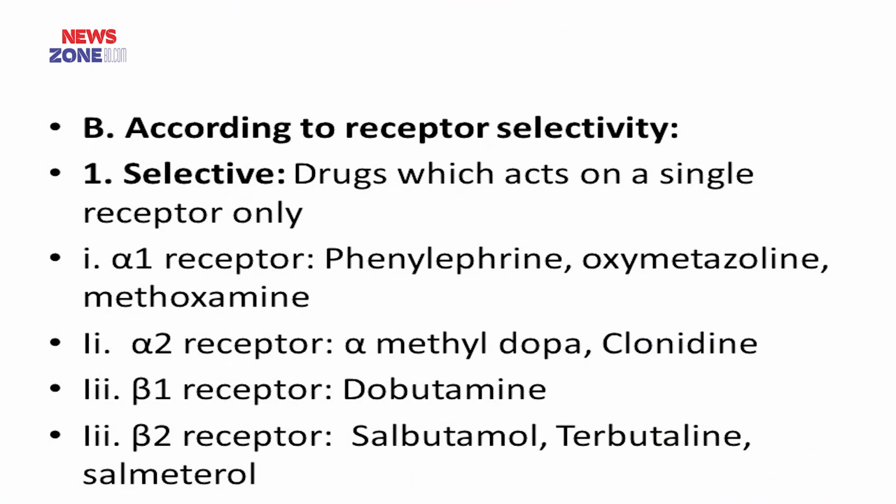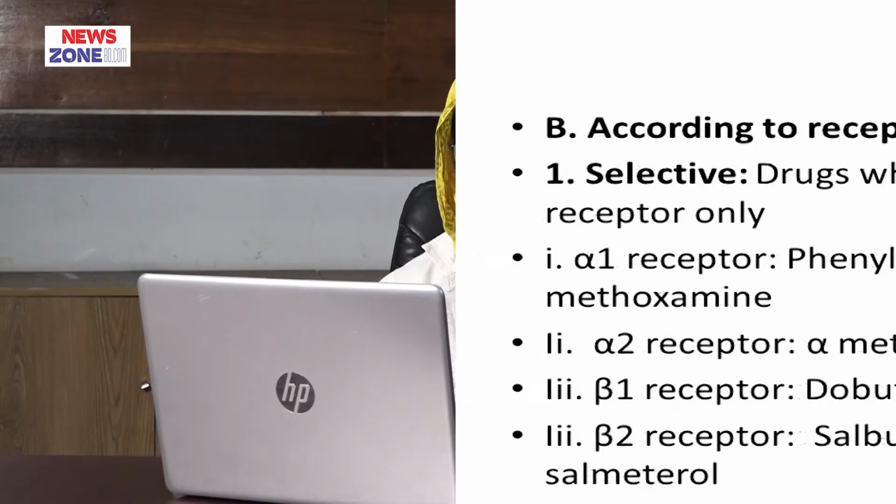According to receptor selectivity, selective drugs which act on a single receptor only are: alpha-1 receptor, phenylephrine, oxymetazoline, methoxamine; alpha-2 receptor, alpha-methyl-dopa, clonidine; beta-1 receptor, dobutamine; beta-2 receptor, salbutamol, terbutaline, salmeterol, etc.